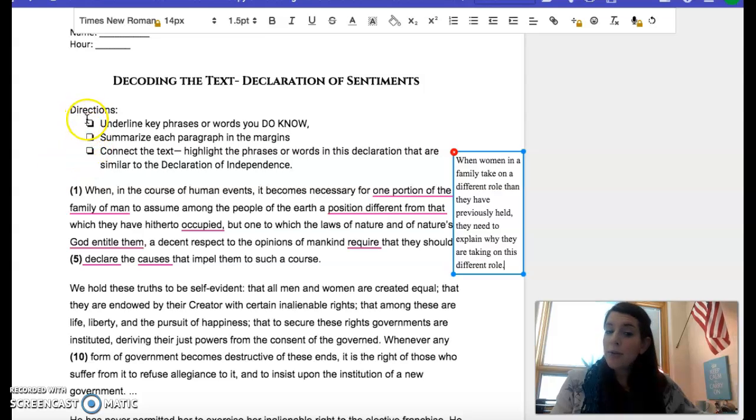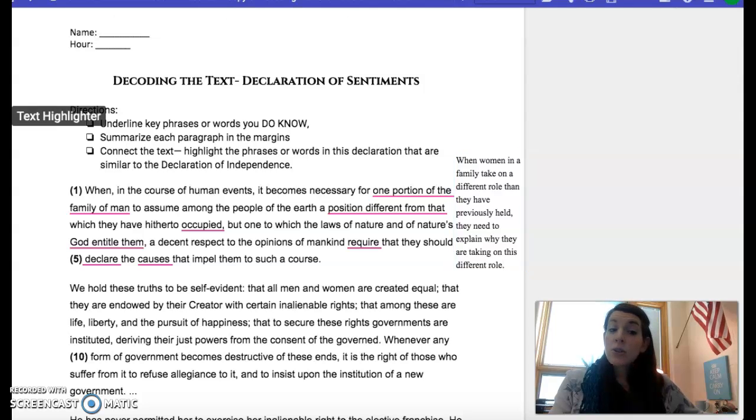So in the first paragraph, we've underlined key phrases. We've summarized the paragraph in the margin. Now we need to highlight phrases or words that are similar to the Declaration of Independence. So again, here's where you're going to need to look at that copy of the Declaration of Independence that's been given to you and see what similarities are there.